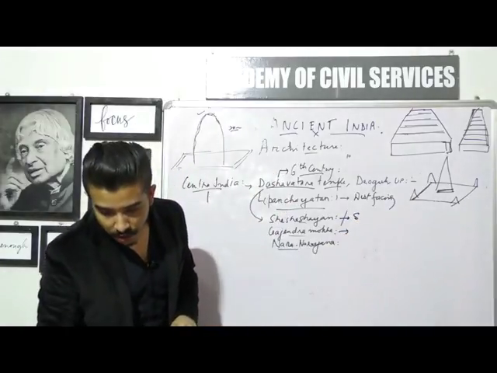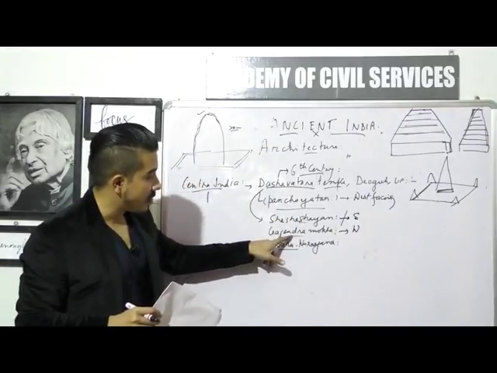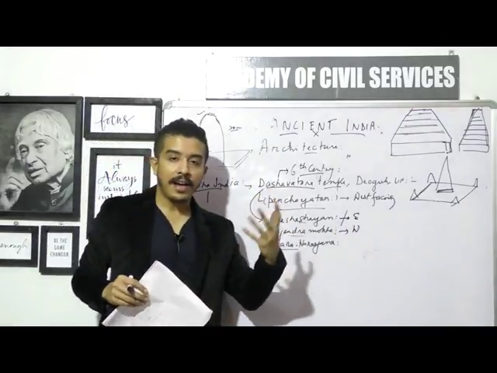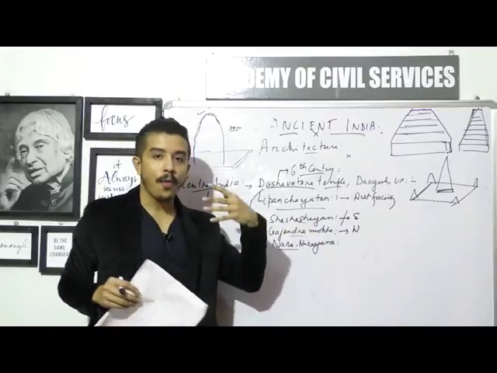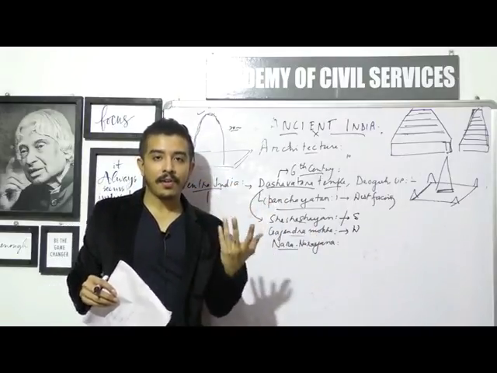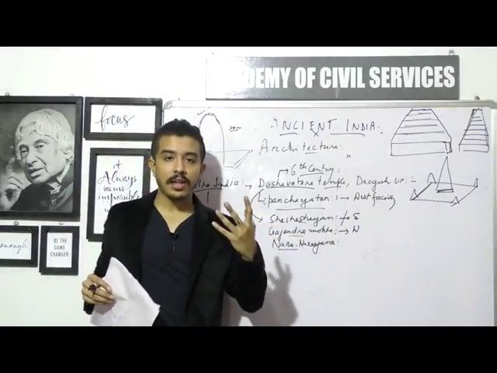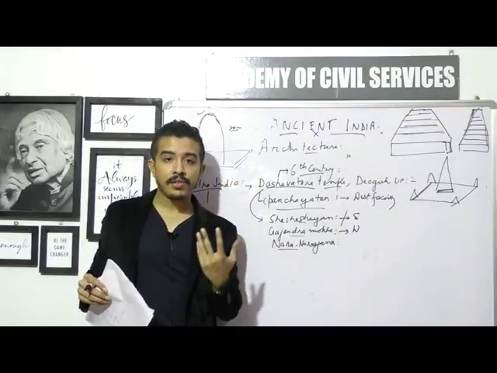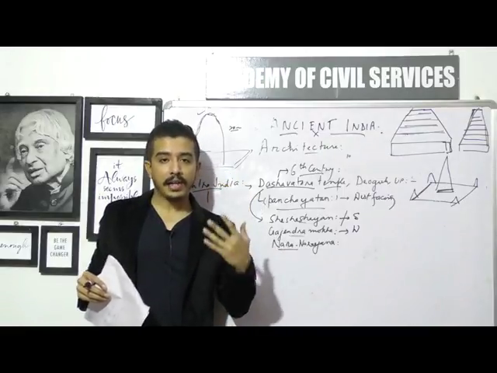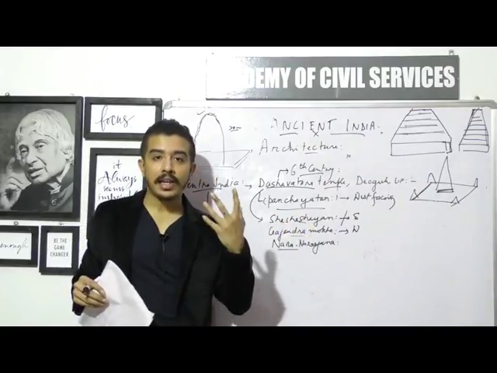Then Gajendra Moksha is on the west. Gajendra means an elephant, and Moksha is attaining nirvana, overcoming whatever suffering you have. This talks about how Vishnu uses his spiritual power to dominate his evil parts and attain moksha.